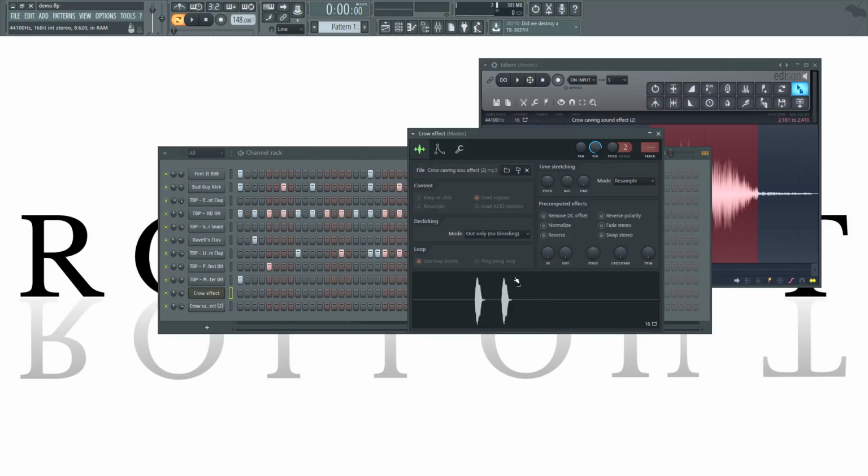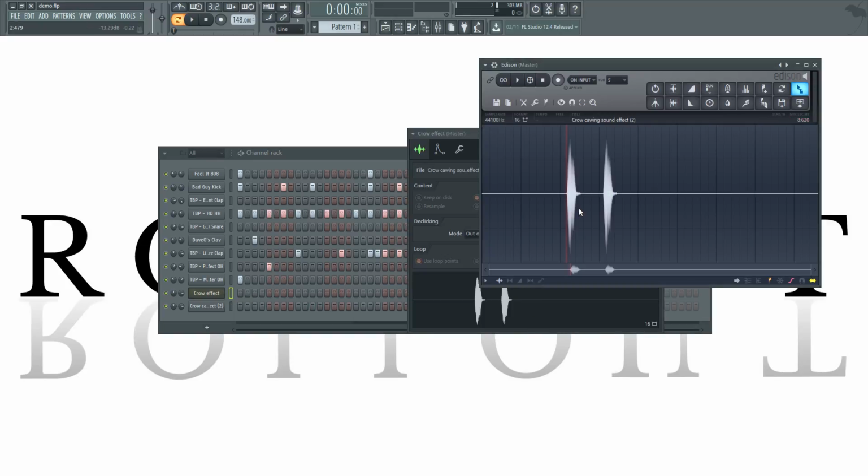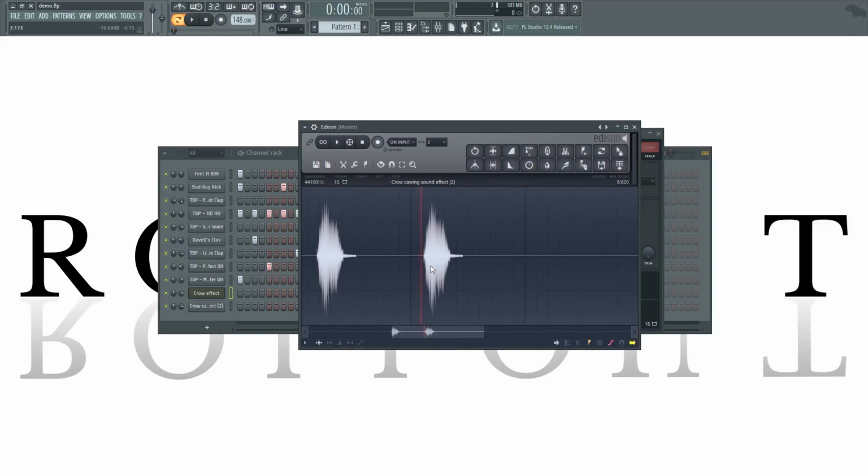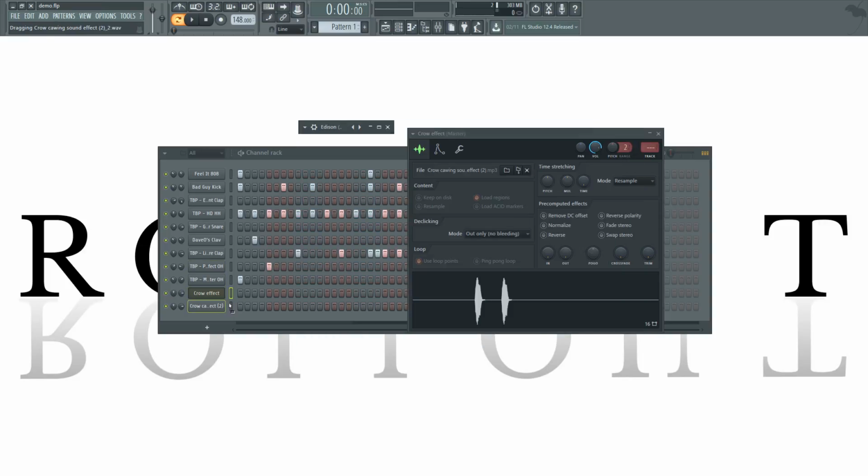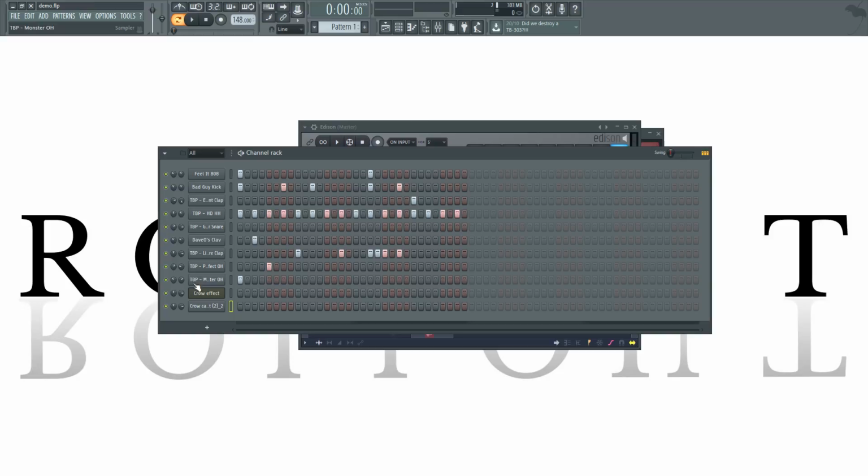Now I'll show you that again really quick. Right click the crow effect, edit, grab the crow effect. We can do it with the second one here for demonstration purposes. Zoom in with the mouse wheel, double click, drag this file out and go to the top right here, drag copy selection and put it in here. A new window or the same window, either is fine.